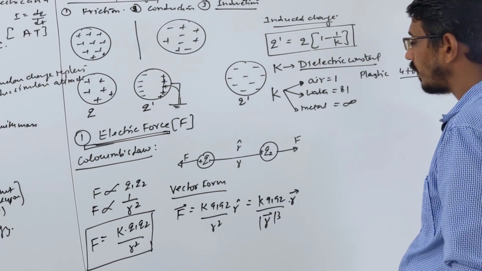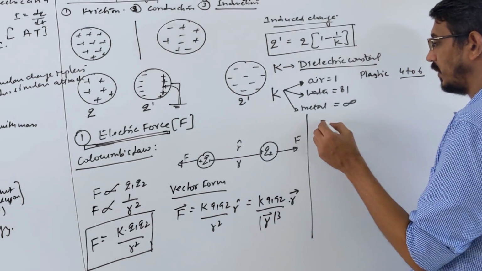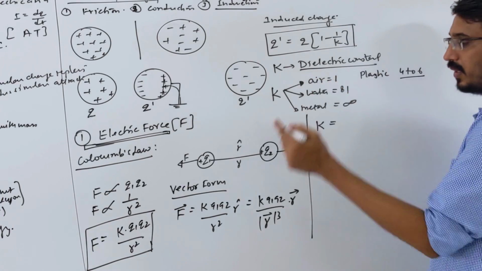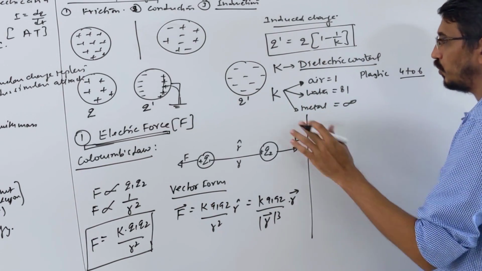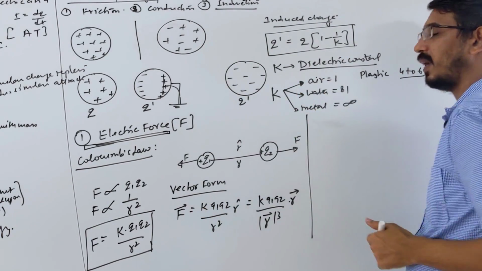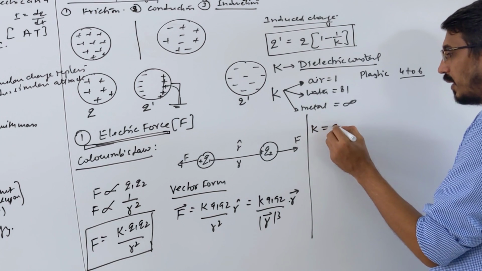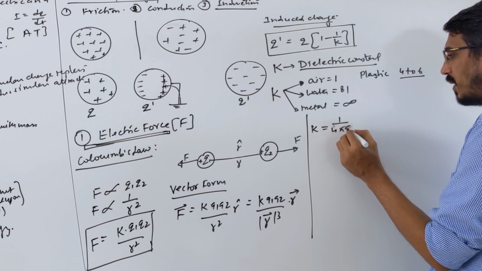So let's talk about this k term. What is k? It is a constant. This is the small k we write, and the dielectric constant is big K. So two k's are coming, do not confuse: small k is the direct constant, and big K is called the dielectric constant. This small k has the value 9 into 10 power 9 for air, where we take 1 by 4 pi epsilon naught.